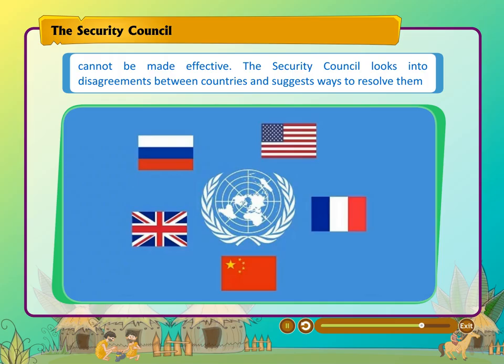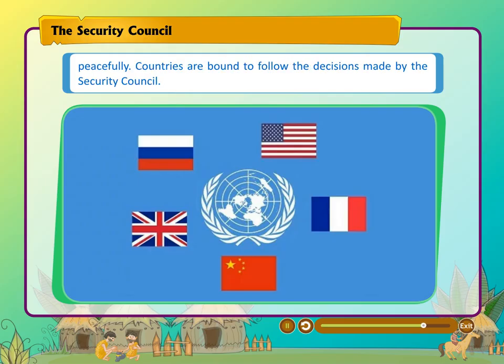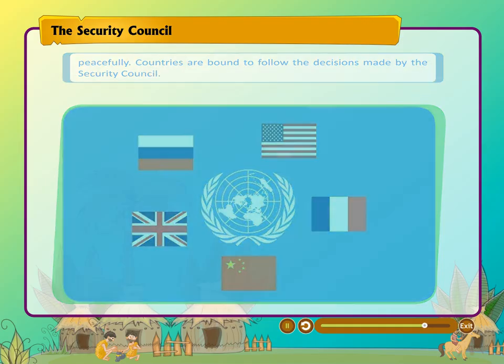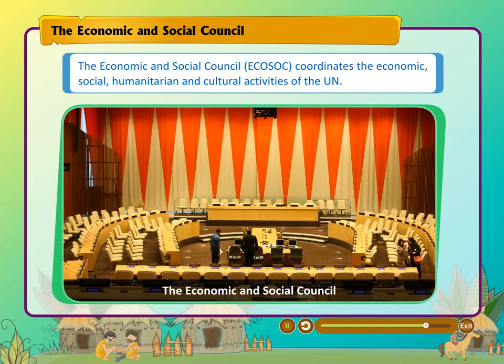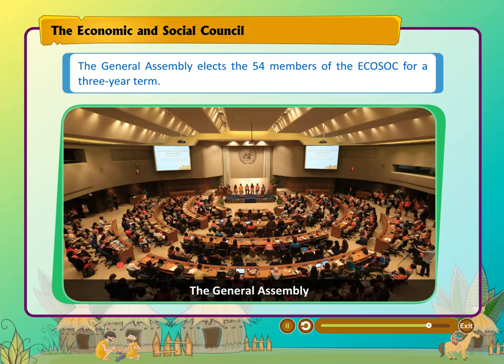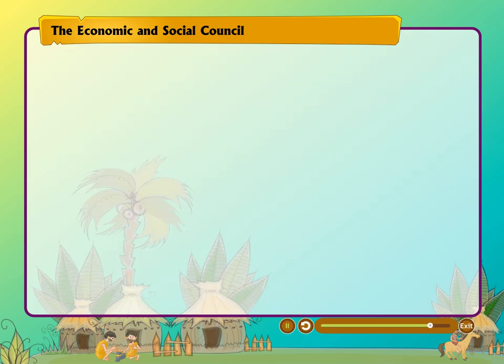The Security Council looks into disagreements between countries and suggests ways to resolve them peacefully. Countries are bound to follow the decisions made by the Security Council. The Economic and Social Council. The Economic and Social Council, ECOSOC, coordinates the economic, social, humanitarian and cultural activities of the UN. The General Assembly elects the 54 members of the ECOSOC for a 3-year term.